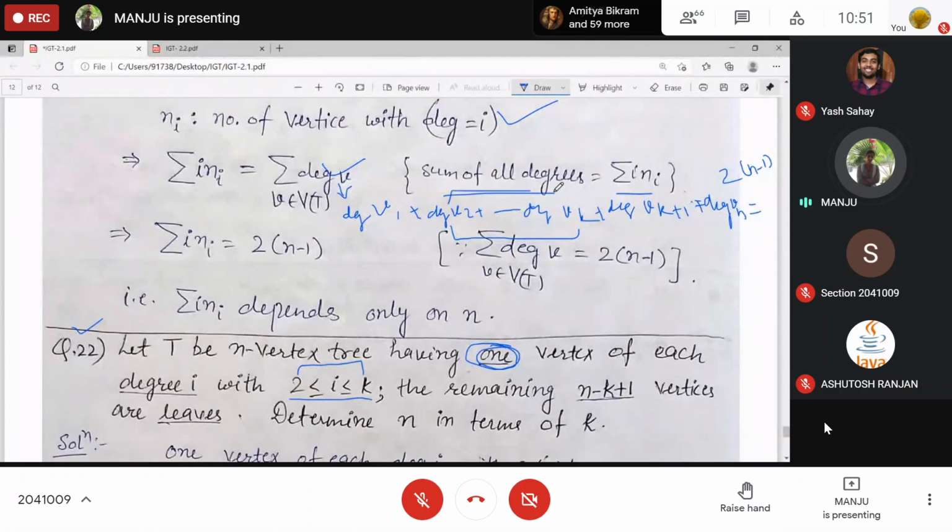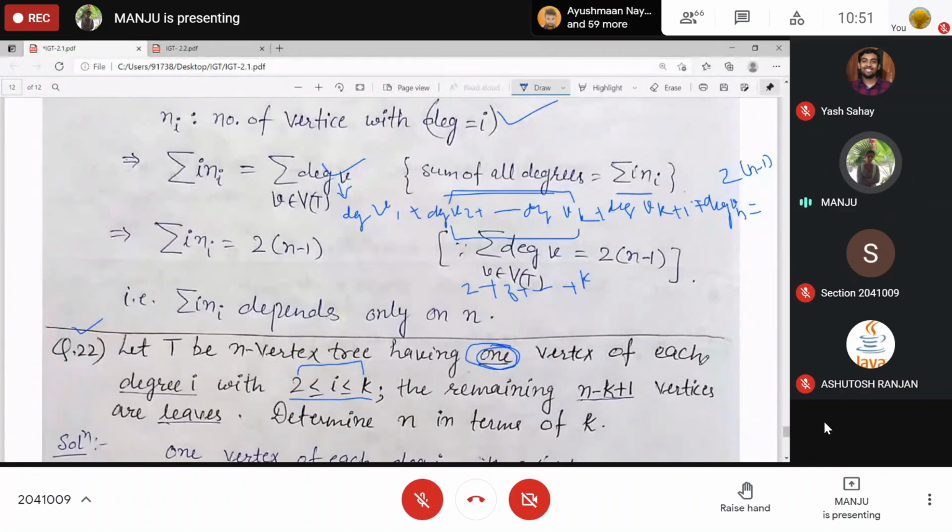So from 2 to k, what is given? Only one vertex is present. So V2 has degree 2, V3 has degree 3, and so on up to Vk with degree k. Are you getting it?